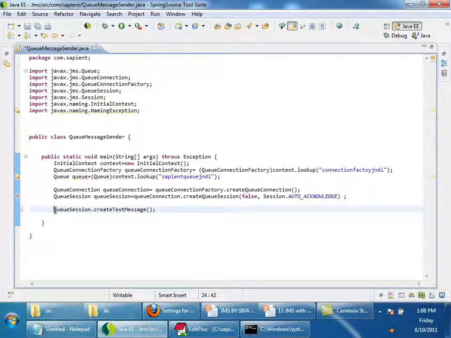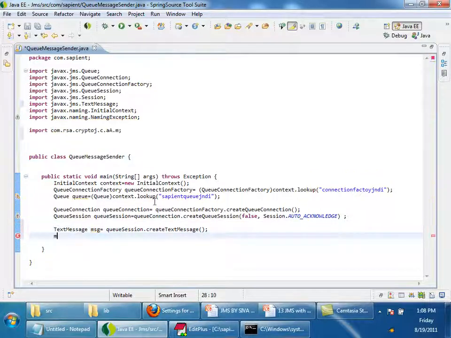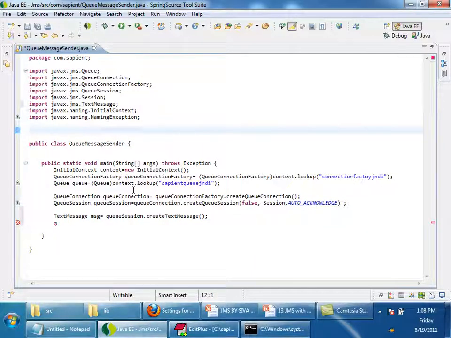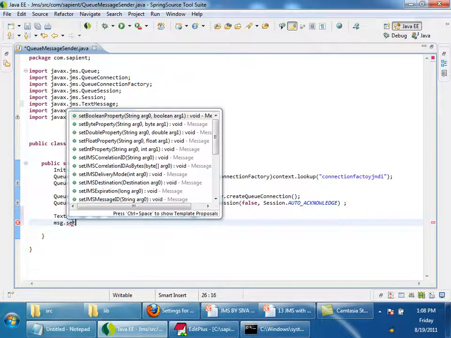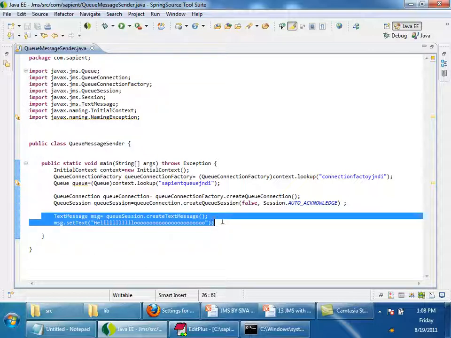It will return an object of TextMessage. Then message.setText. Set whatever text you want to set. Hello, something I said.